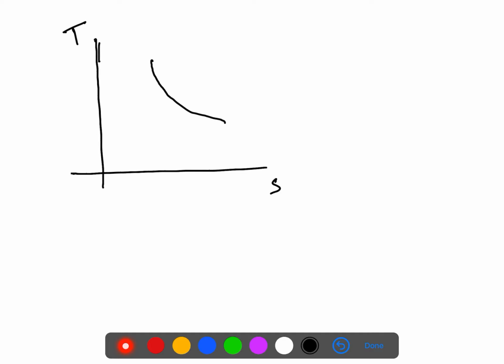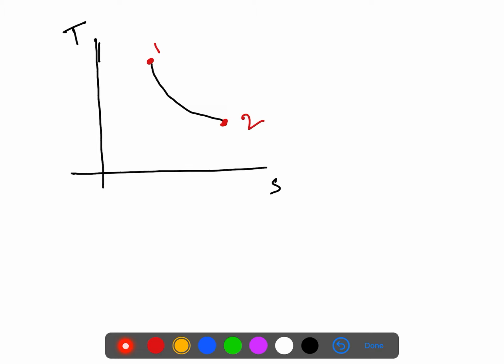So let's say we have this, where this is T and this is S. S is the entropy, T is the temperature. And if we have a process like this, this is state 1, this is state 2.